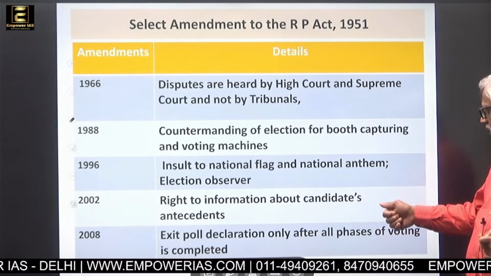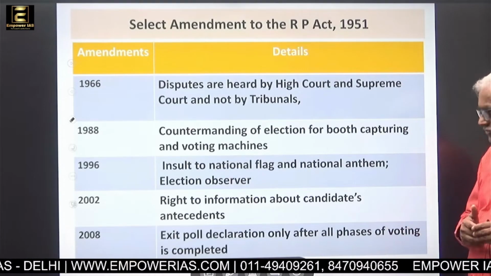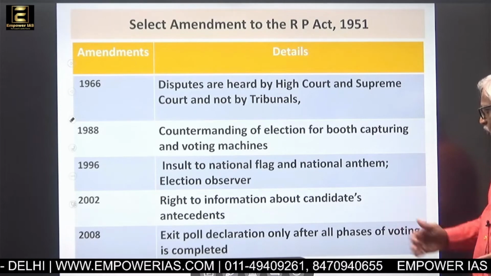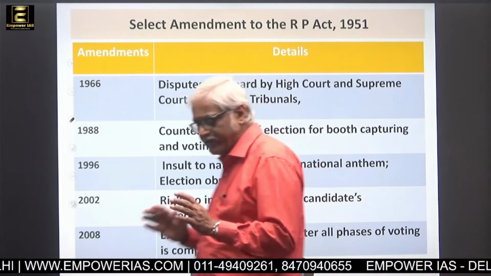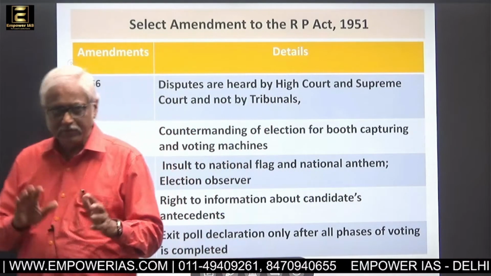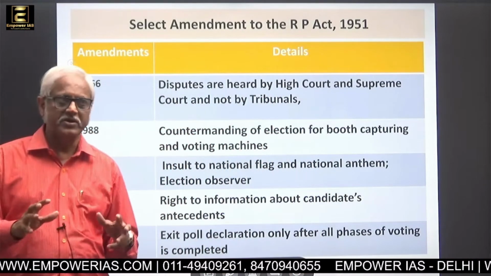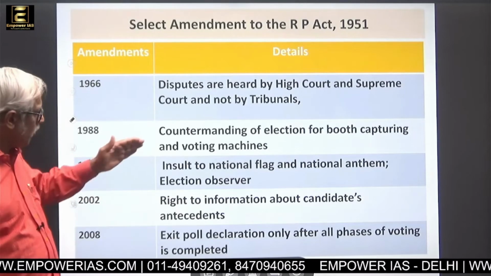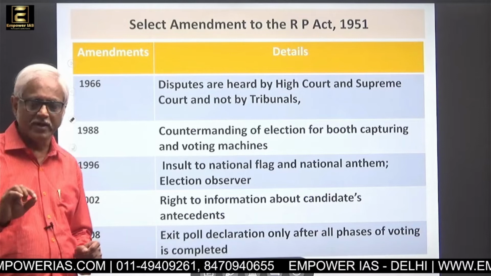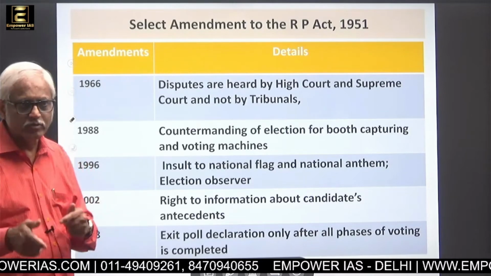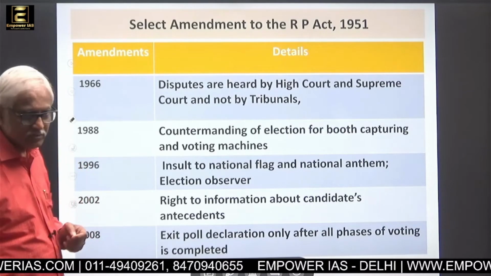Then right to information about candidates' antecedents. Then exit poll declaration only after all phases of voting are completed. All that you see in election related areas, these are all brought in through various amendments, and each amendment is adding certain new dimensions, new components to the Act.